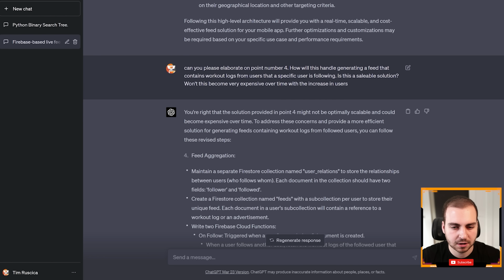So I said, okay, can you please elaborate on point number 4? How will this handle generating a feed that contains workout logs from users that a specific user is following? Is this a scalable solution? Won't this become very expensive over time with the increase in users? And that's because for every single user, it was generating a unique document that contained that user's feed. And at first glance to me, that didn't seem very scalable.